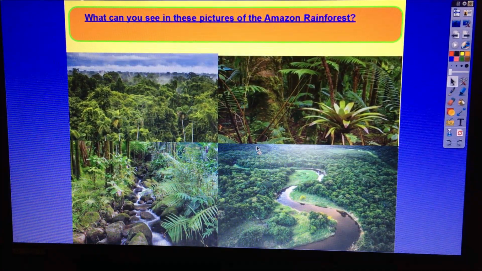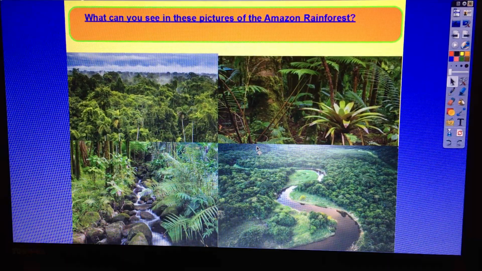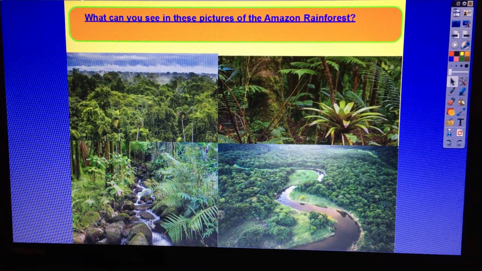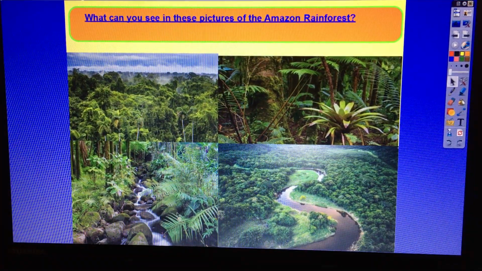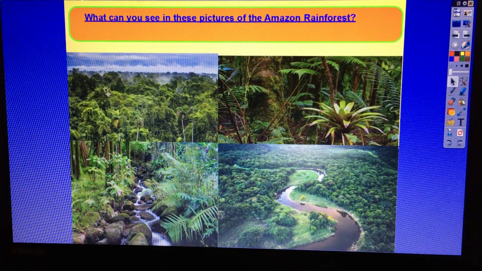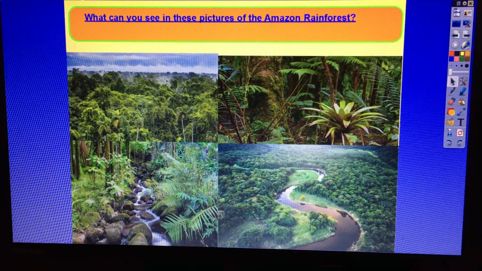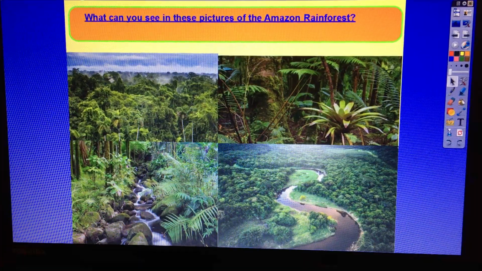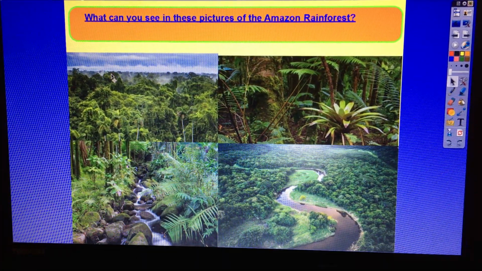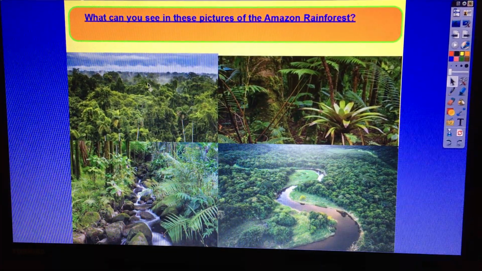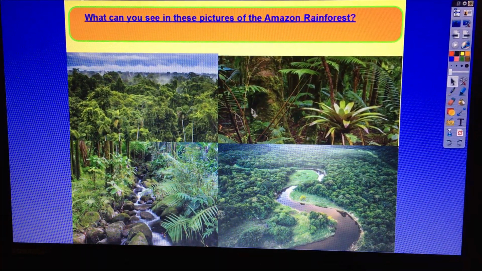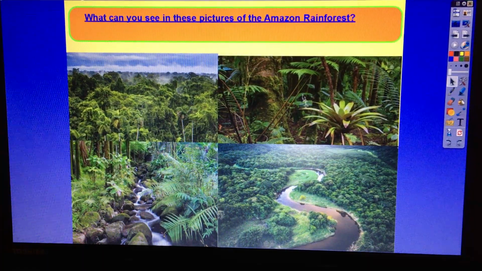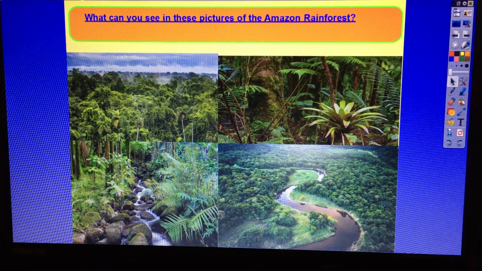River snakes can be quite dangerous. Lots of them are poisonous. And here again, you can see part of that running through with lots and lots of rocks. So the forest floor will be quite rocky. What about the top layers? Can you see how tall the trees are? If you were at the bottom of the rainforest, there would hardly be any light because the rainforest is like lots and lots of trees stuck together, so light can't get through. So it will be very, very dark in these layers here. And you can also see it's quite muddy on the forest floor. So dark and muddy here, and you get the very tall trees here.